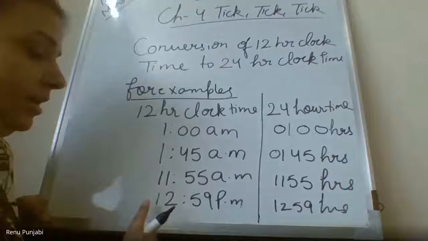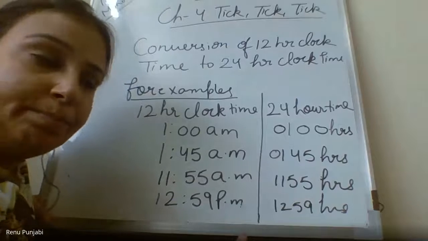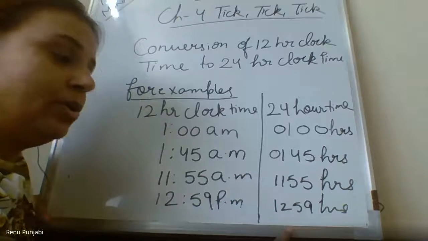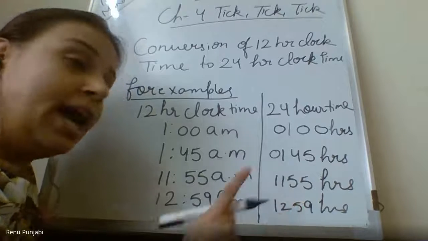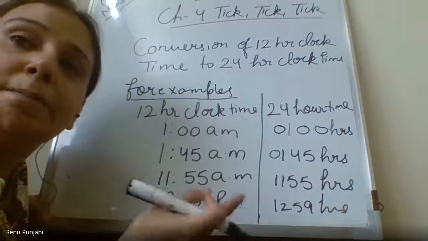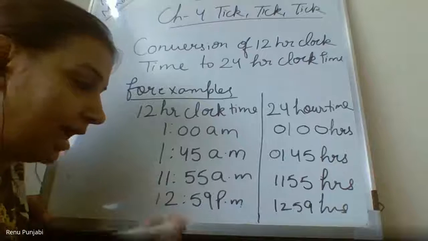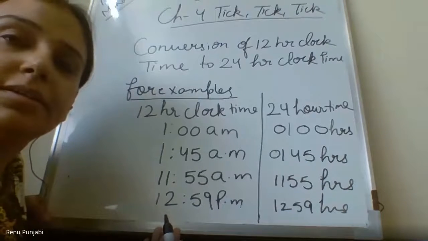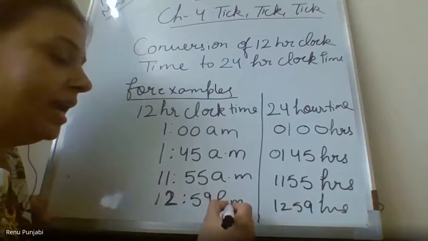Ma'am, can you show one example? If it is 12:59 PM, then also we will write 12:59 hours only. It will be 1300 hours only when it completes 1 PM. I have told the example only, my dear. Can you write the example? 12:59 PM.